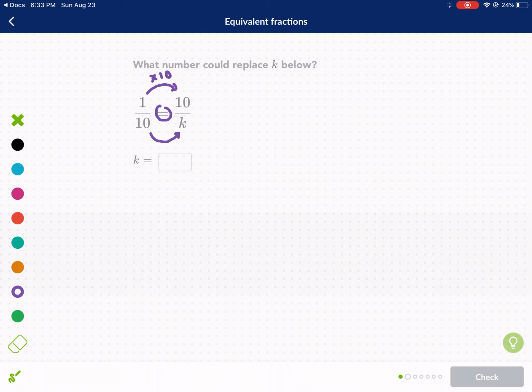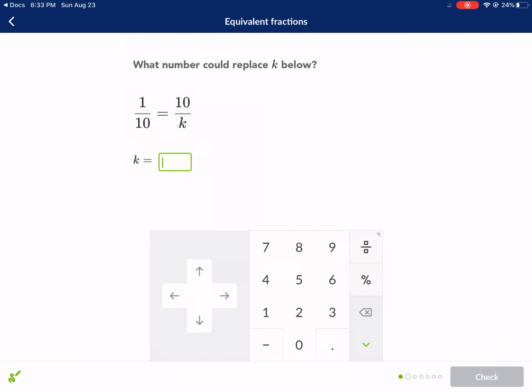If we multiply by 10 in the top to get equivalent fractions, we also have to multiply by 10 in the bottom. So 1 out of 10 is the same thing as 10 out of 100. And that should make sense, right? 10 out of 100 is 10%. If you have 1 out of 10, that's the same thing as 10%. So these are equivalent fractions. So let's put 100 here for the denominator.